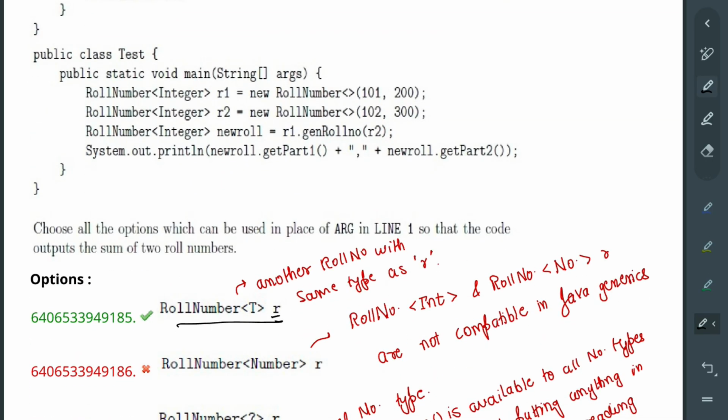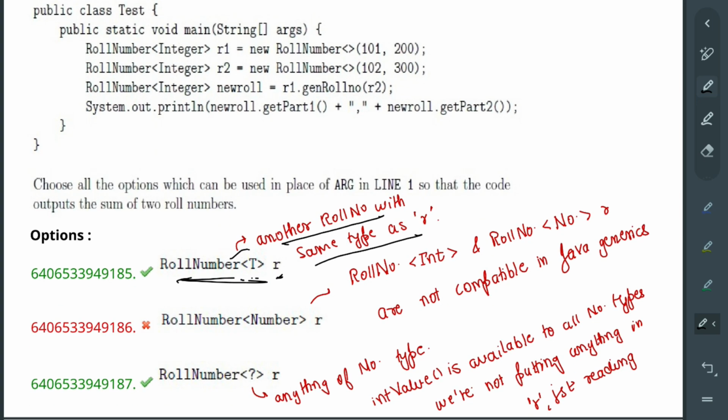Okay, so what this means is that it can work with another roll number with same type as R. बेसिकली मीनिंग जो R है तुम्हारा, whatever the R is, it can work with that type only. मतलब अगर R integer है तो T will also be integer. Okay, या तुम ऐसे समझ सकते हो कि it can work with anything, as long as it belongs to the number class, as long as it is belonging to the subclass of numbers. Okay, fine. ये तो तुम्हारे दो तरीके हो गए.